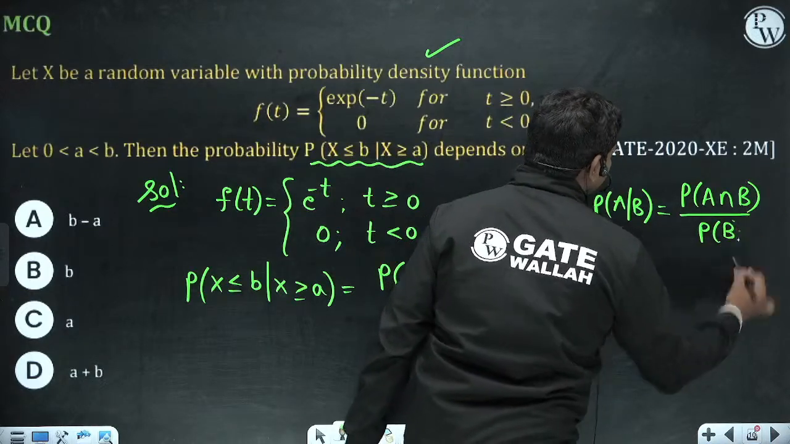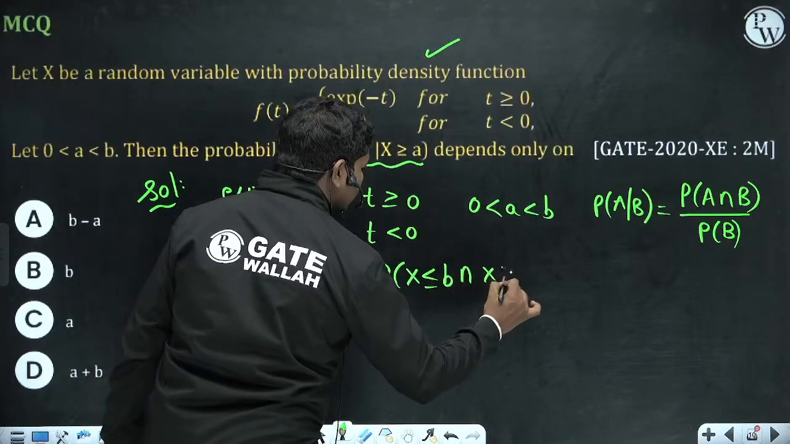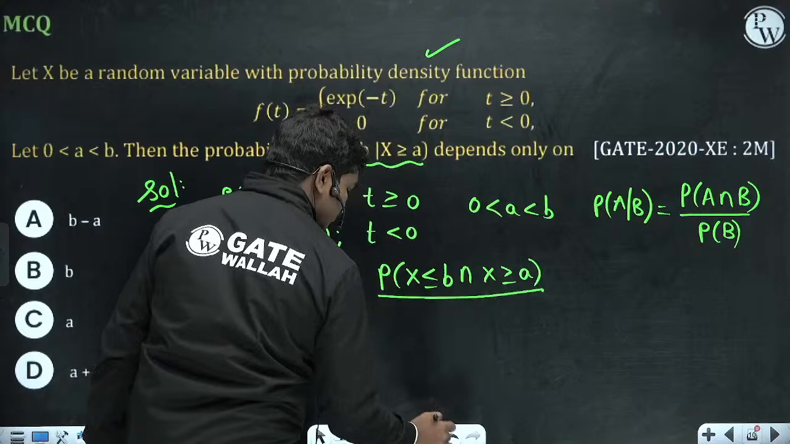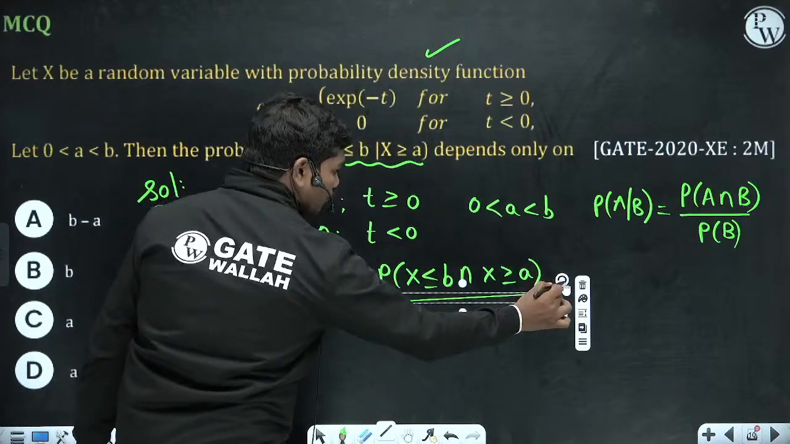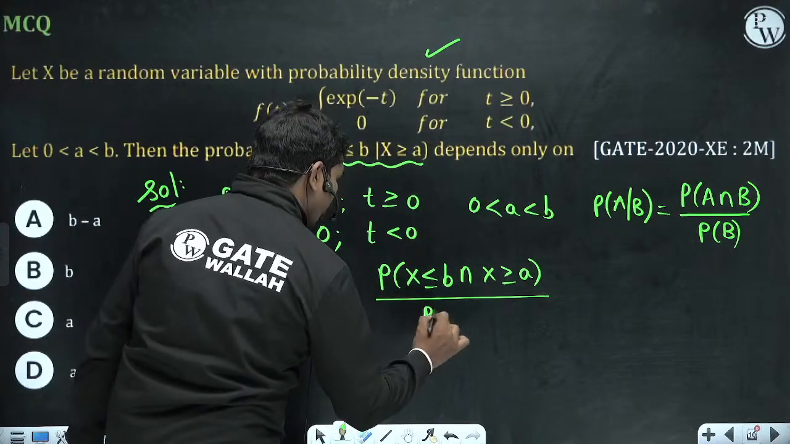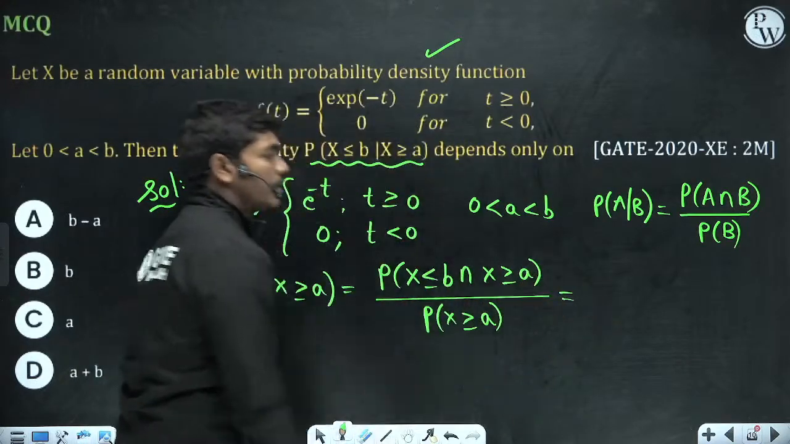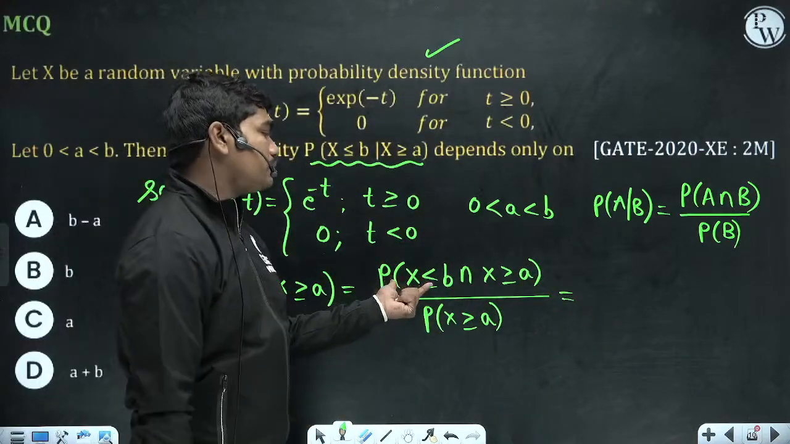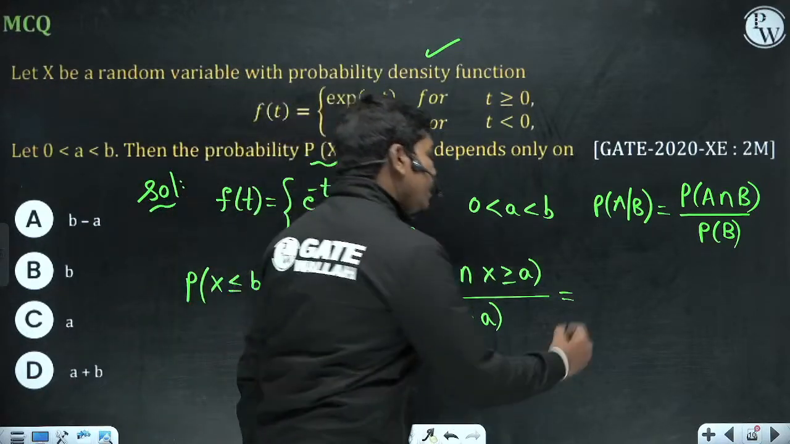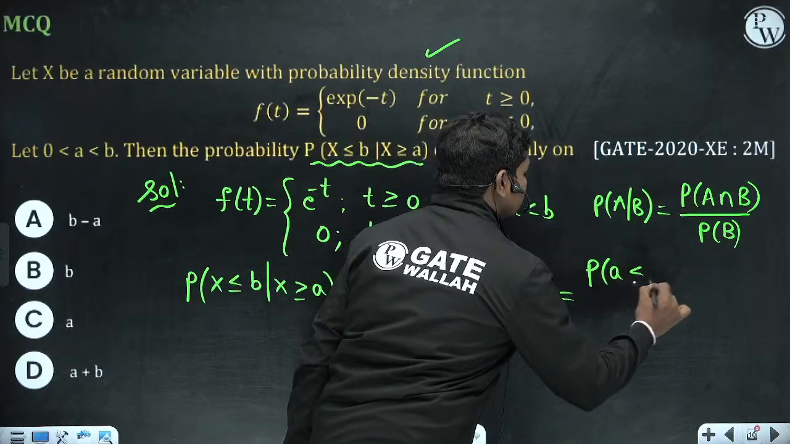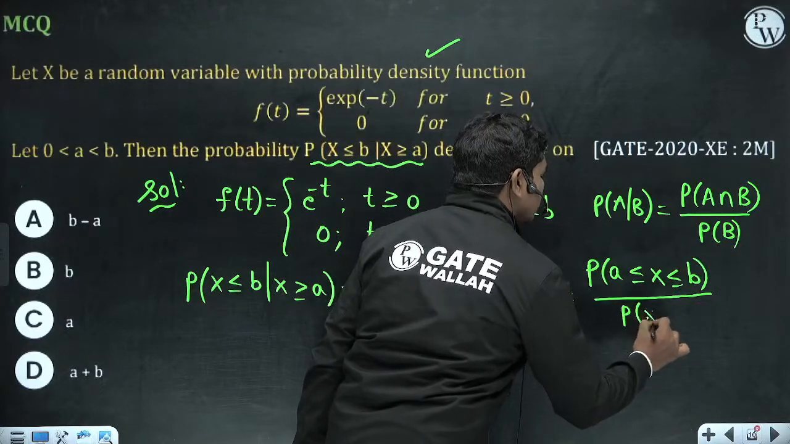Now if you see this, P of x less than or equal to b intersection x greater than or equal to a, divided by P of x greater than or equal to a. Now tell me one thing, a is less than b, so this is nothing but x less than or equal to b intersection x greater than or equal to a. So can I write this as P of a less than or equal to x less than or equal to b, divided by P of x greater than or equal to a?